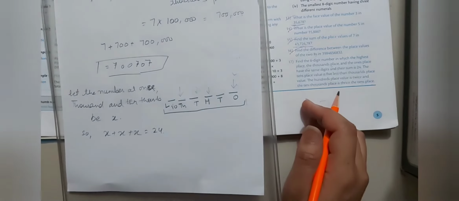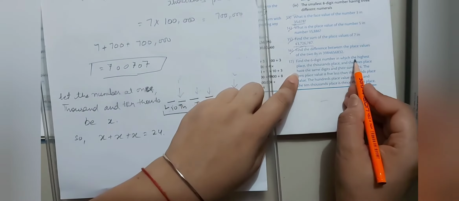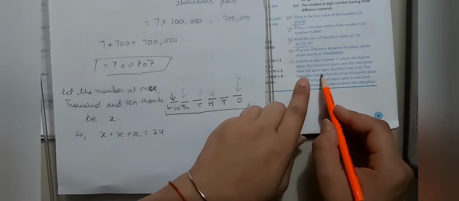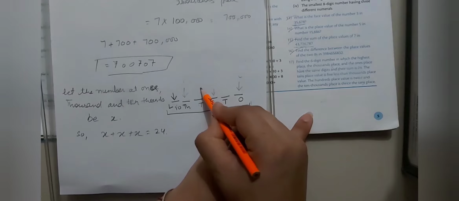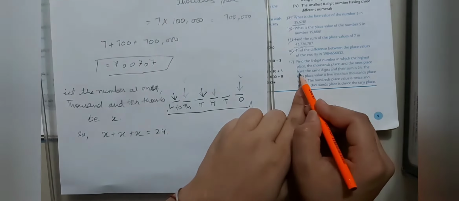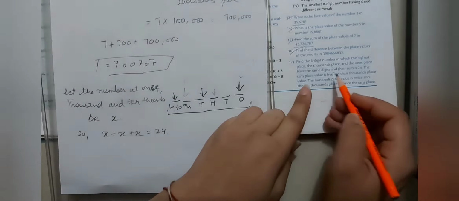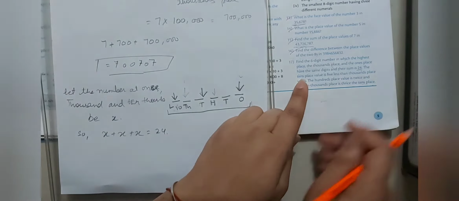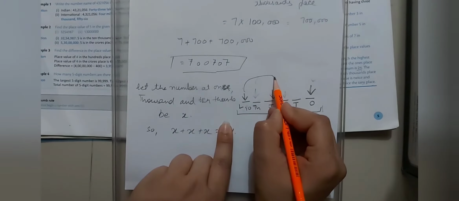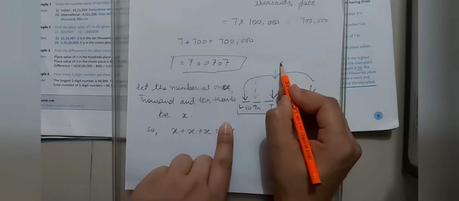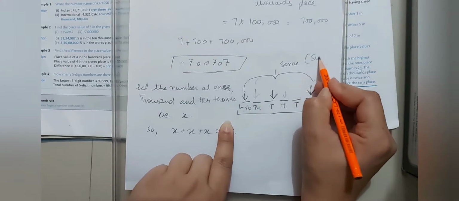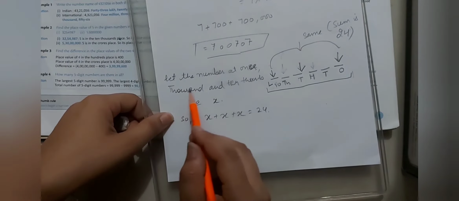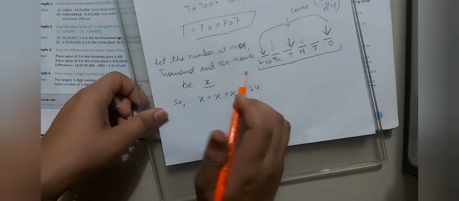So what is in the next line of the question? The highest place. What is the highest place? The lakhs. The 1000 place, this is the 1000 place, and the ones place, this place, have the same digits and their sum is 24. So what did they say? At all these places they are the same and the sum is 24. So let us take these numbers as x.